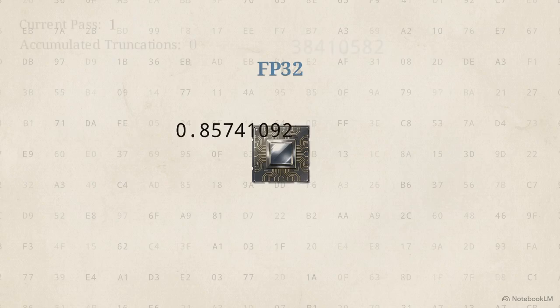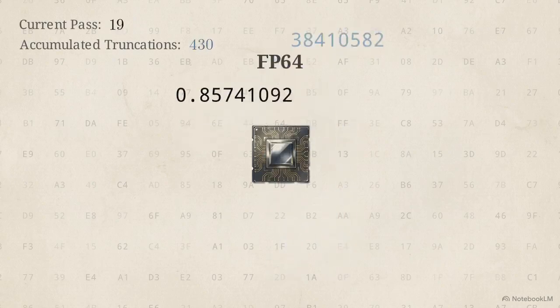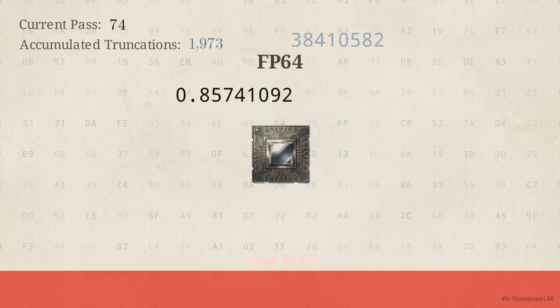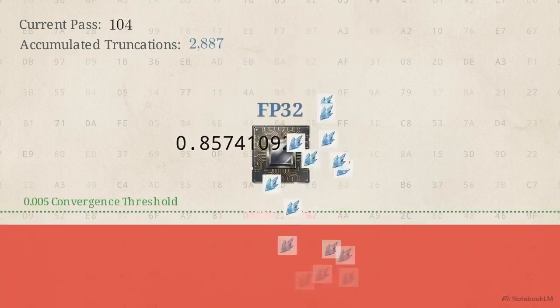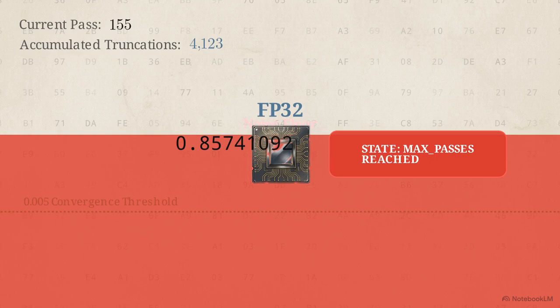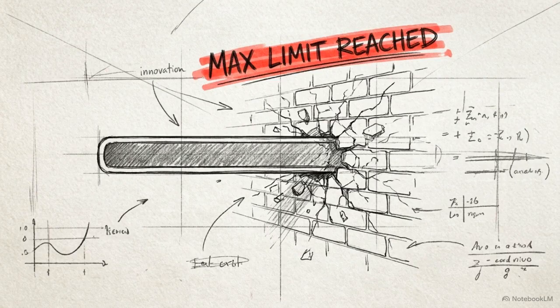The code casts data up to FP64, then truncates back to FP32, creating a precision yo-yo. Across 150 passes, 4,000 truncations introduce microscopic rounding errors. This accumulates into a massive noise floor that completely drowns out the model's 0.0005 convergence threshold. The result is a model that hits its maximum pass limit every single time. It mathematically cannot converge on a simple logical truth because the data is too blurry.